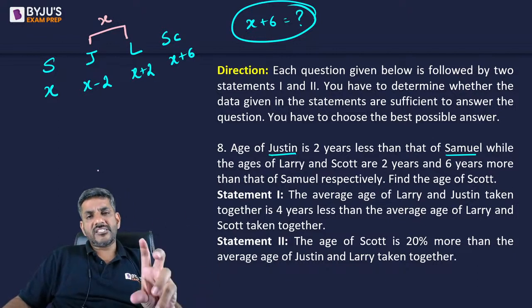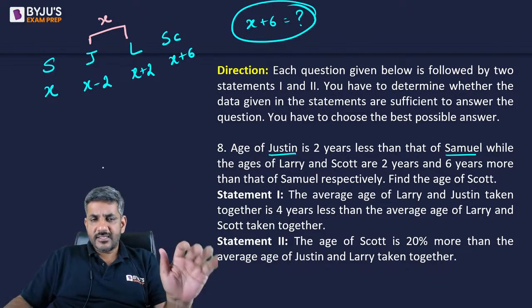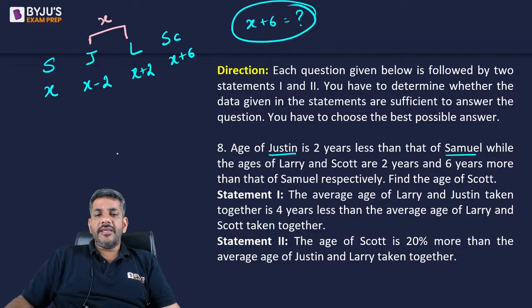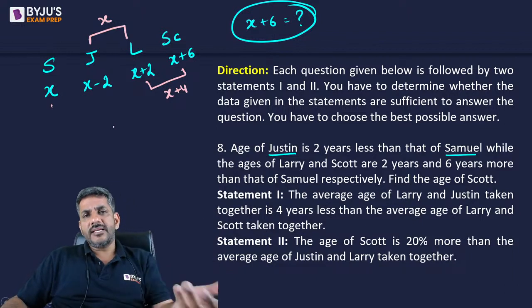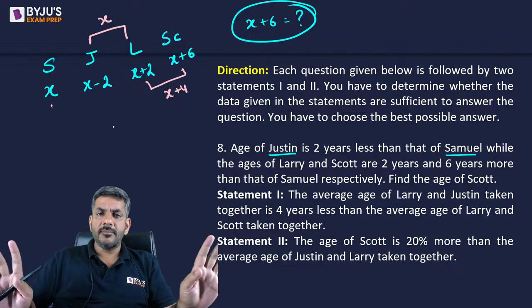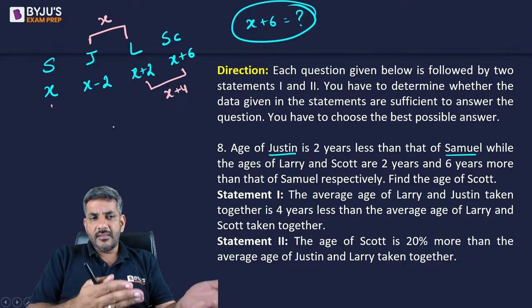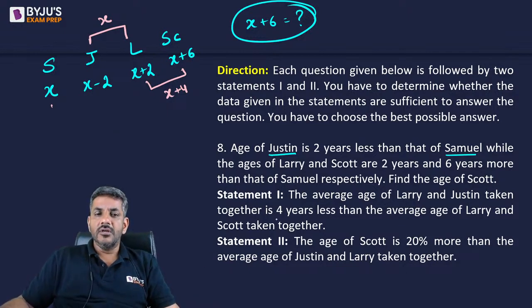X minus 2 और X plus 2 के बीच में X आता है. That is their average. It is 4 years less than the average age of Larry and Scott taken together. Larry और Scott की average अगर निकालते हैं तो इन दोनों के बीच में X plus 4 आता है. And X is 4 less than X plus 4. It does not give us any information. ये तो वैसे भी पता है that X is 4 less than X plus 4. So this statement is useless for us.